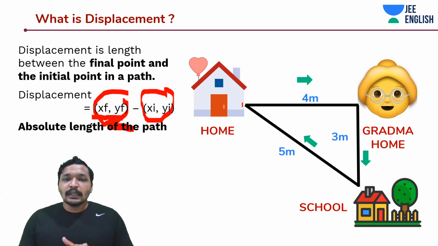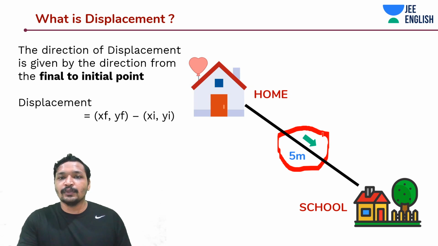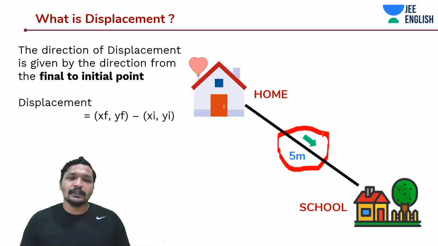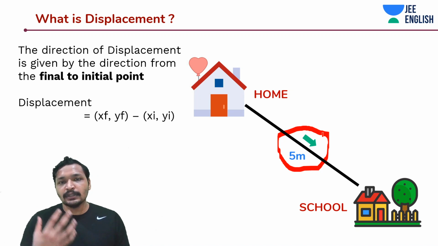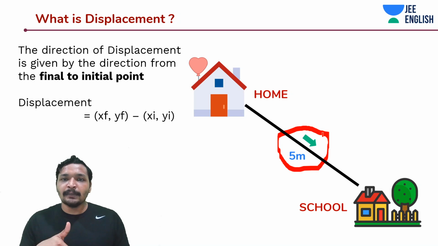So now the thing is, I've been talking about displacement. That means it should have a direction. So let's say I'm just going from home to school. Then I know I have to travel in this definite direction. That's how I get to the school. The shortest possible path. So displacement is also the shortest possible path between the final point and initial point. You need to critically remember this as well, because this is the definition used in many textbooks, and this is also to some extent true. It's the length between the final point and initial point, it also has direction, and it is the shortest path.